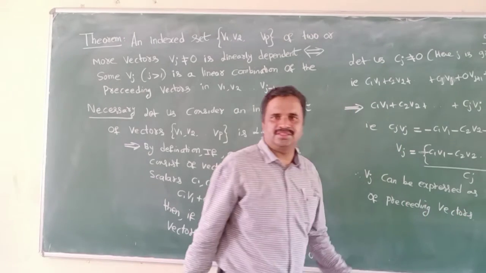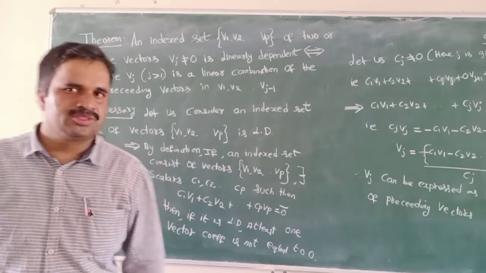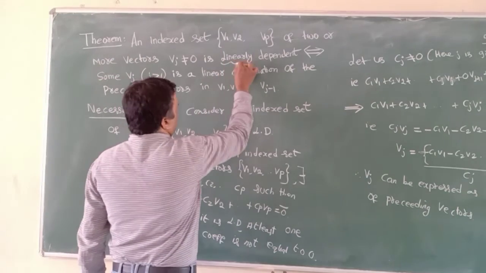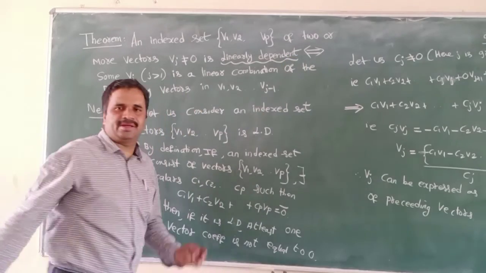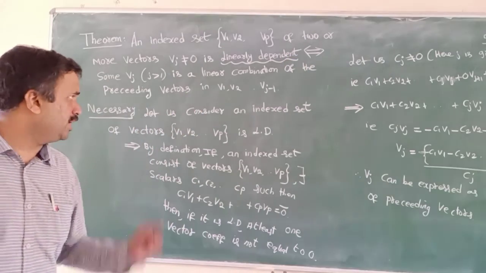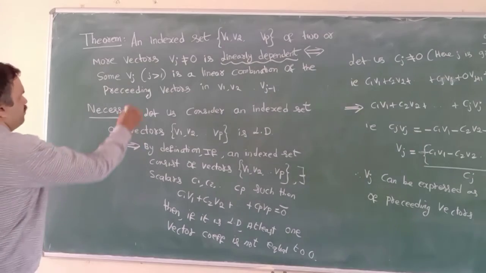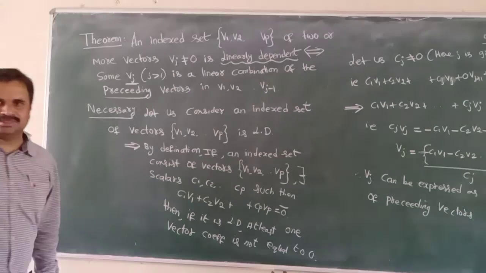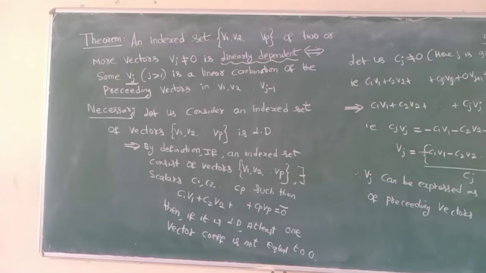Hence, the necessary condition is true. Here we considered linearly dependent to be true, and we had to prove that vj can be expressed as a linear combination of preceding vectors.